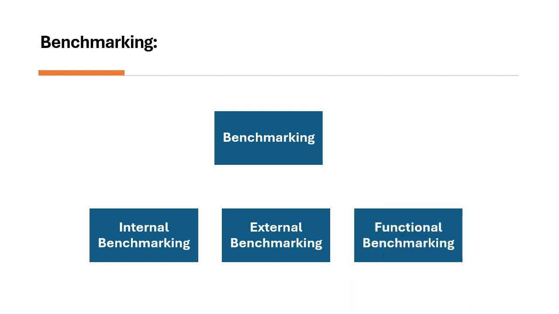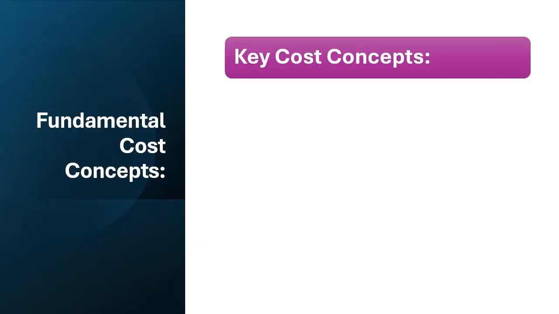Next is functional benchmarking. Functional benchmarking is focusing on a specific process or function such as energy consumption or maintenance cost. Key benefits of benchmarking. First one is performance improvement. We can identify gaps and set achievable goals. Next is cost management. We can reveal inefficiencies and potential savings. Fundamental cost concepts. Facility managers must understand fundamental cost concepts to manage budgets and optimize operational efficiency. These concepts classify and track cost for better financial decision making.